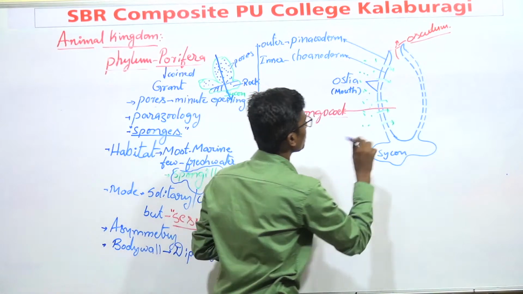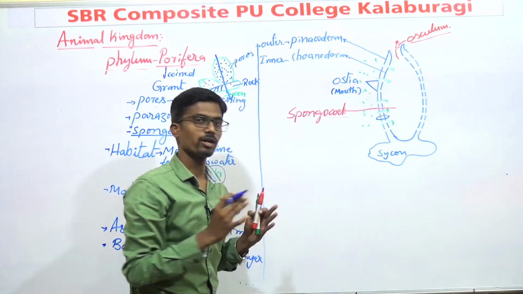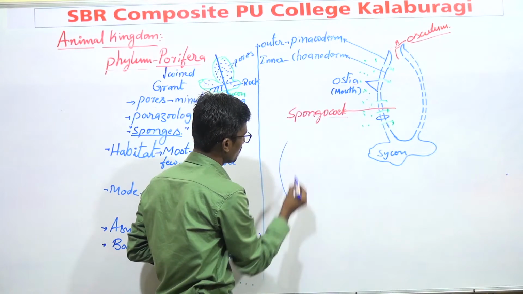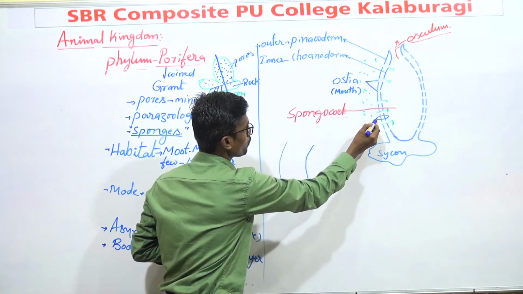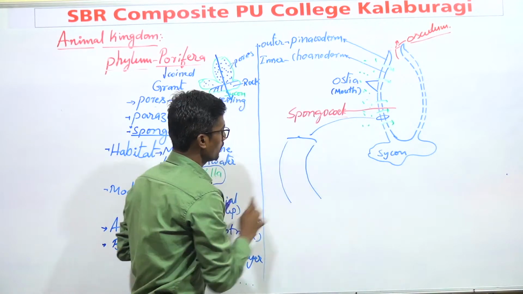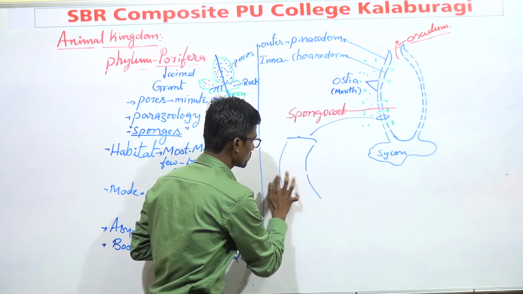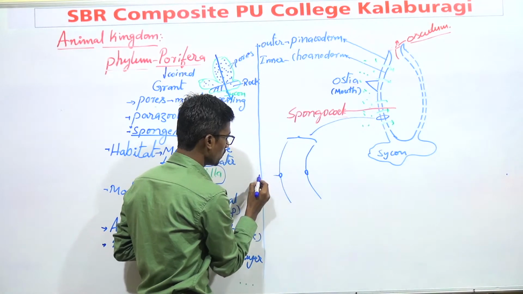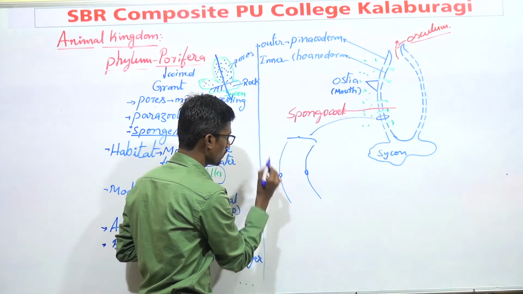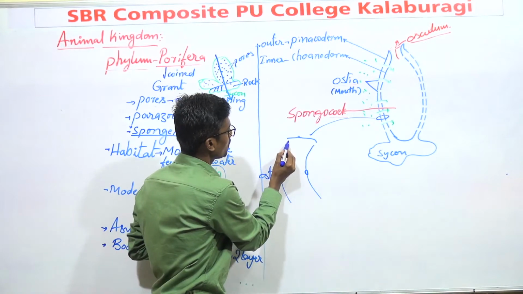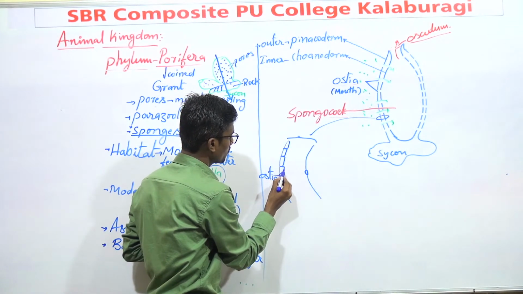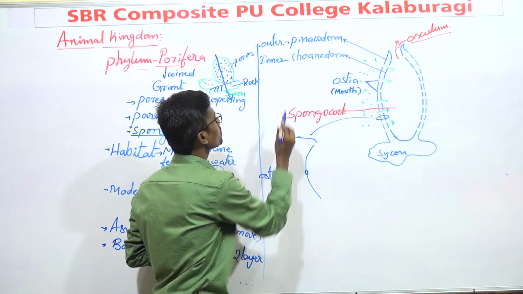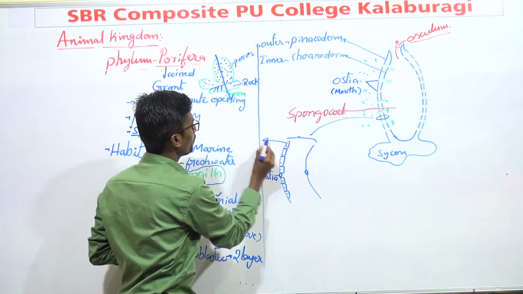Now I will take this portion and enlarge it. It is visible like this. In this portion I have taken, there is a presence of pores, and these pores are nothing but ostia. This is the outer layer, and this outer layer is known as pinacoderm.